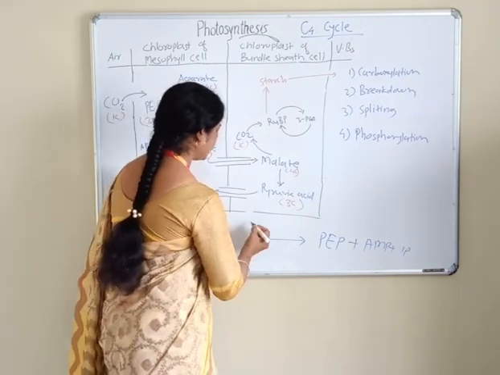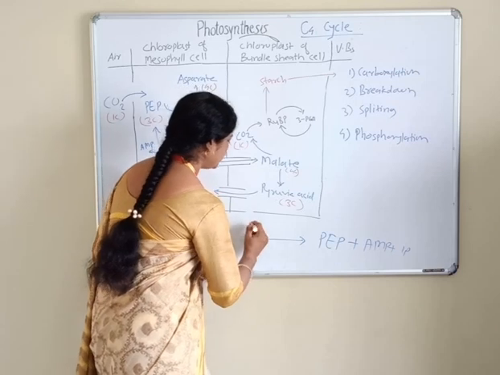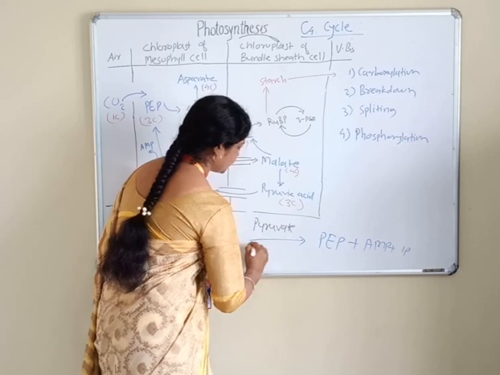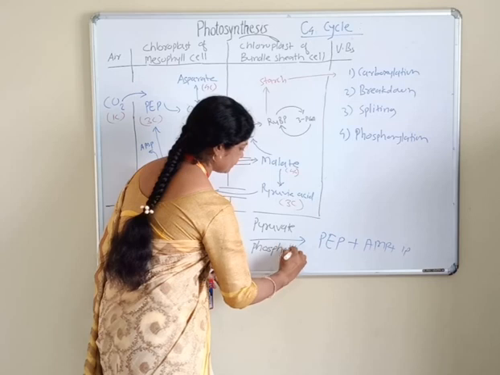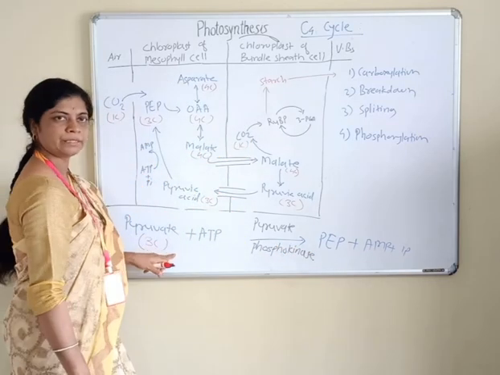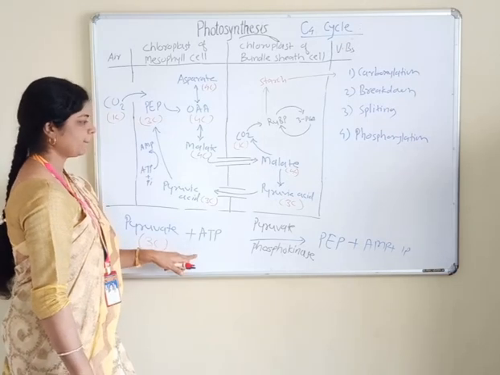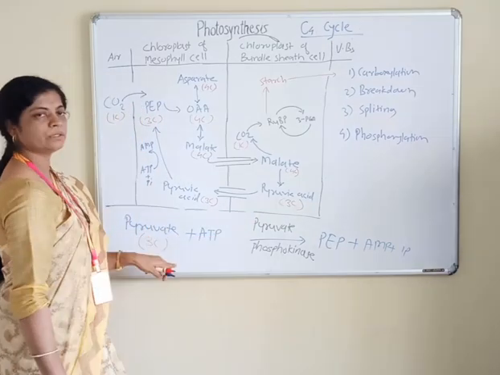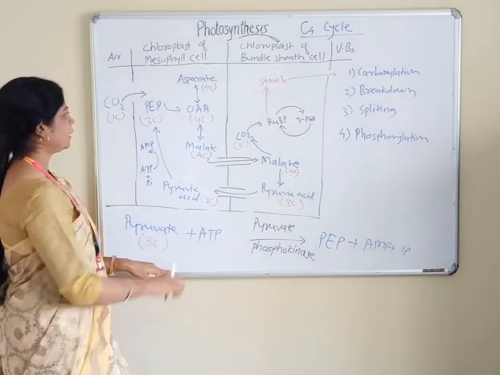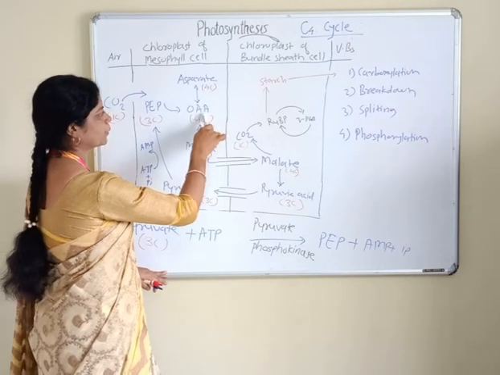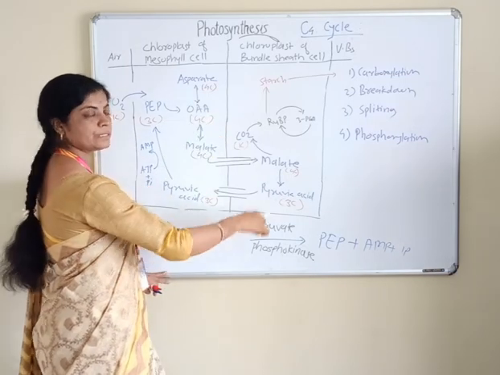One assimilatory power is utilized in this step with the formation of phosphoenol pyruvate. So this step is called phosphorylation, and again PEP engages in the formation of oxaloacetic acid and the cycle continues.